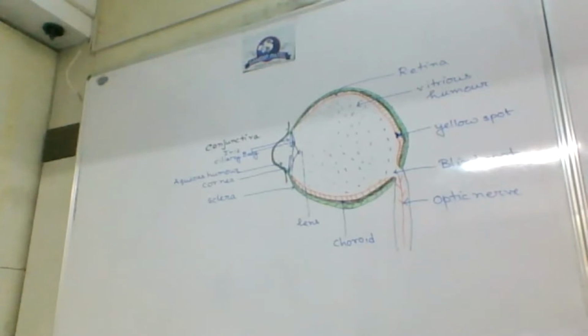Labeled. I labeled iris. It's not looking like a lens. It's like a flap.